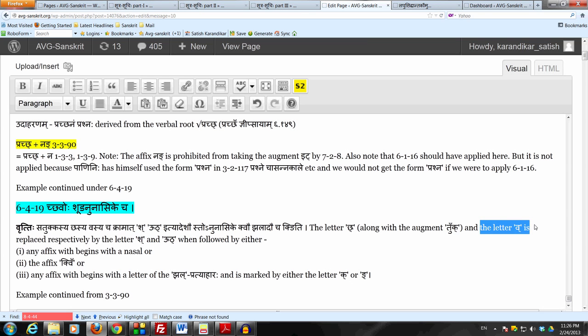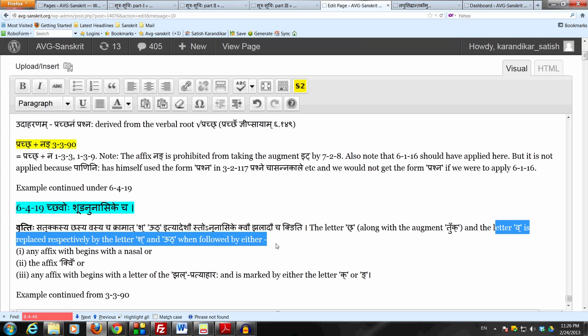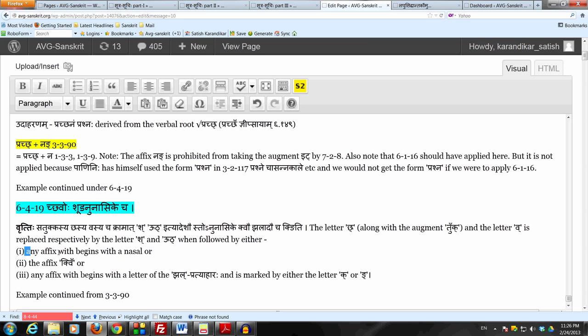Yatha sankhyam anudeshas samanam. So the condition is that this chakaraha with the tuk or the vakaraha should be followed by any one of the following three. The first one is any affix which begins with a nasal, which is what we have right now. We have the affix nang following, which begins with a nakara, which is a nasal sound. So that is the first condition. Or it should be followed by the affix kvi. Kvi means it could be kvip or kvin. So any kind of kvi affix should follow.